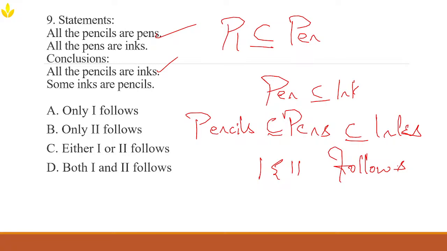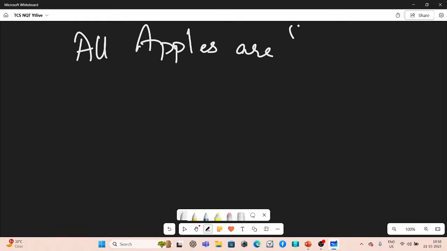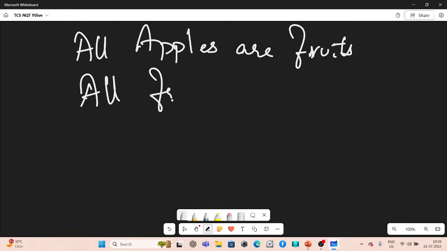All right then. Let's try the same thing with real life examples. I'll give you two statements and you form the conclusion. I'll write down the statements here. All apples are fruits, and all fruits are healthy.